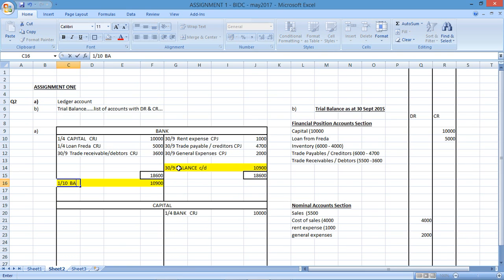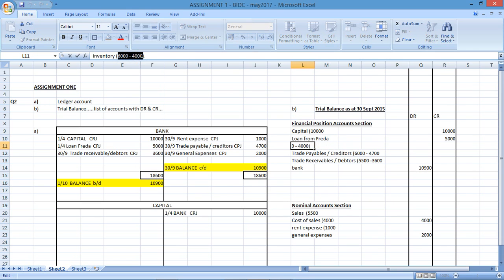So the 1st of the 10th, balance brought down 10,900. Bank will be part of the financial position account section, and bank would then have a balance of 10,900.